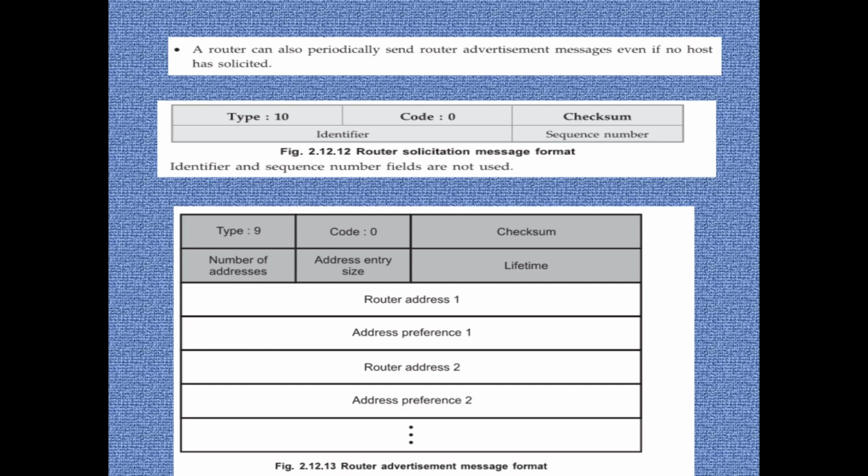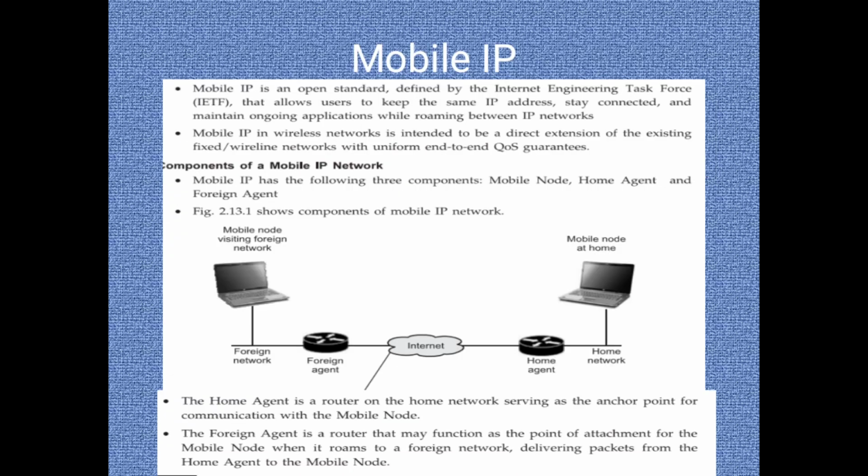On all these 4 types of messages, error messages with the message frame format are very important for students from the exam point of view. And here is the router advertisement message frame format which includes type 9, code 0, checksum and the number of address entries, entry size, lifetime of the packet, router address 1, address preference 1, router address 2, address preference 2 and it keeps going on.